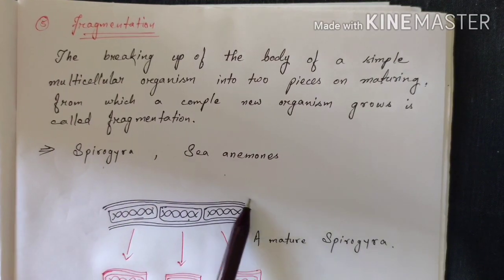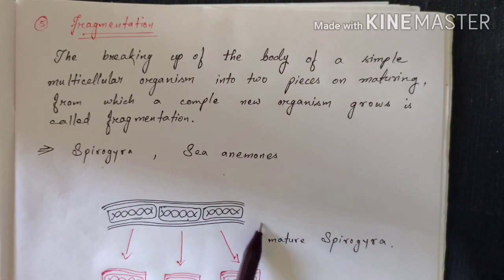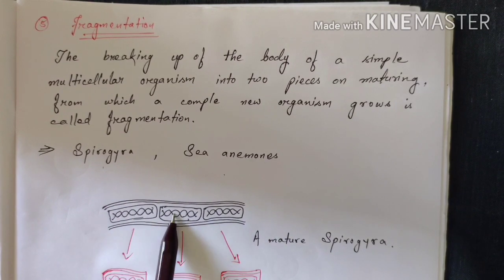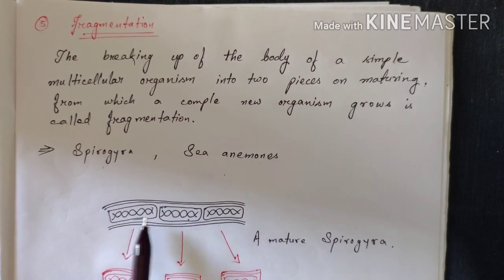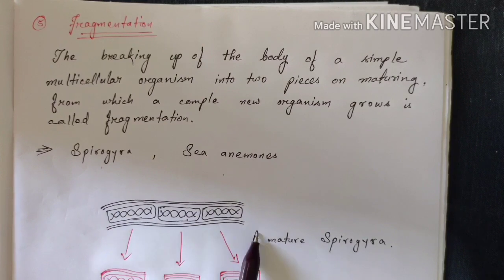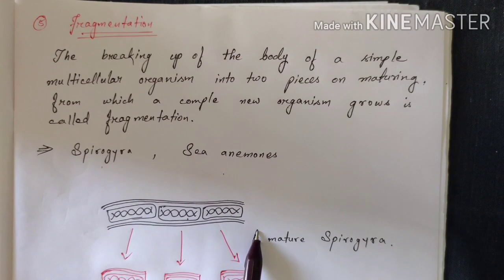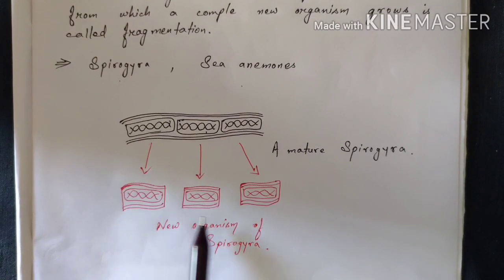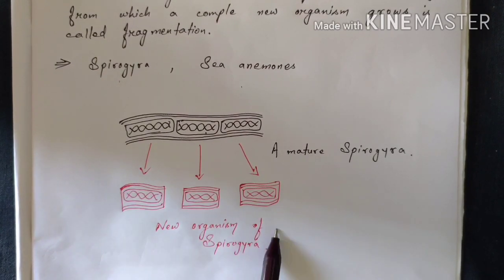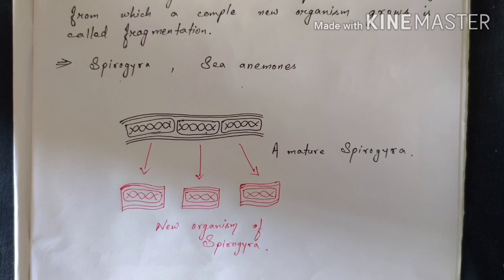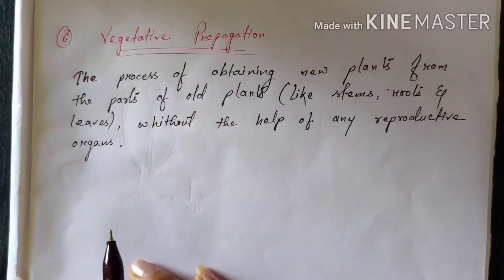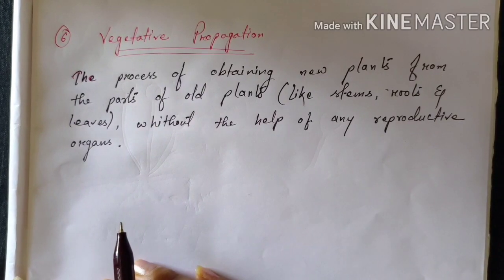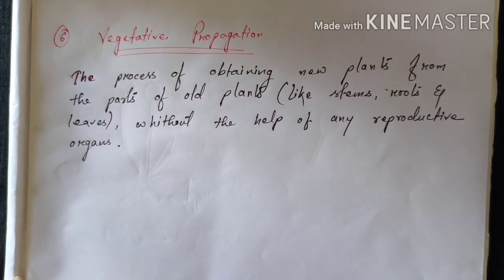anemone. This is the structure of a mature Spirogyra, and these are its fragments. When the Spirogyra gets mature, then the fragmentation occurs, and from each of these fragments new organisms of Spirogyra are being formed. This is how the fragmentation takes place. So now we will be studying the next process of asexual reproduction, which is vegetative propagation.